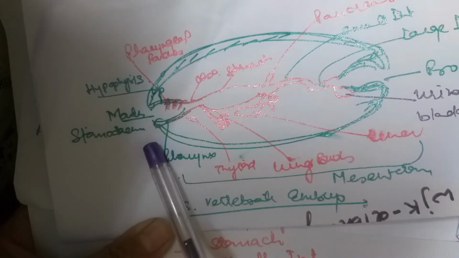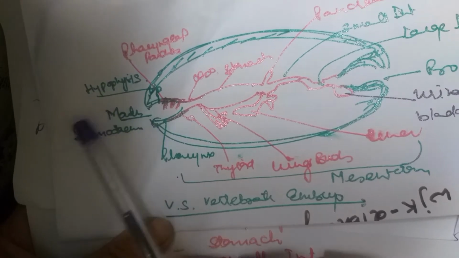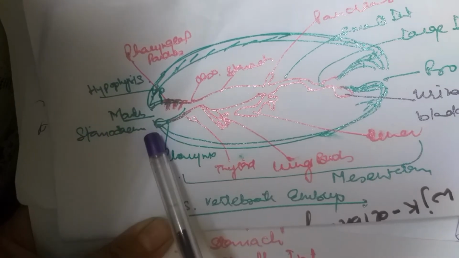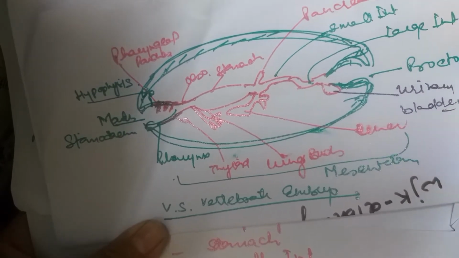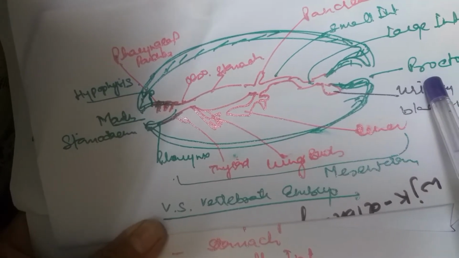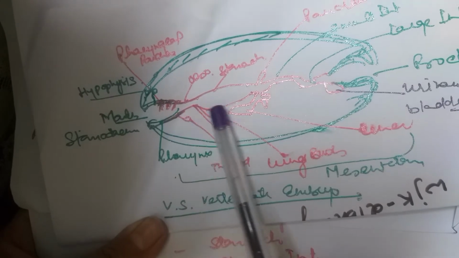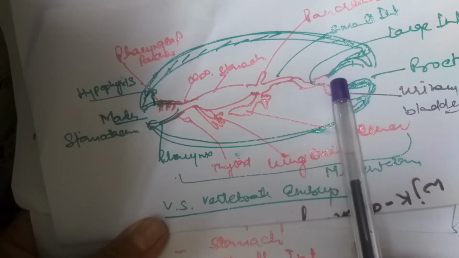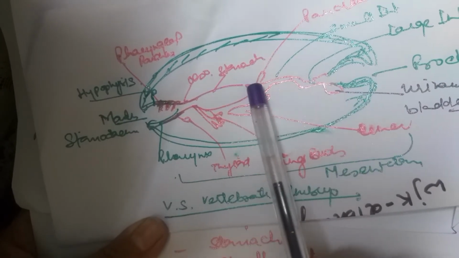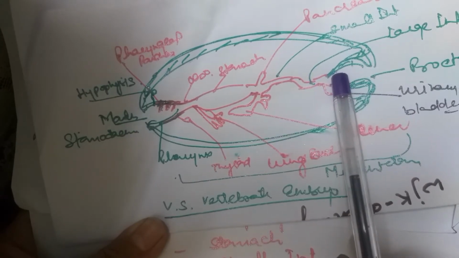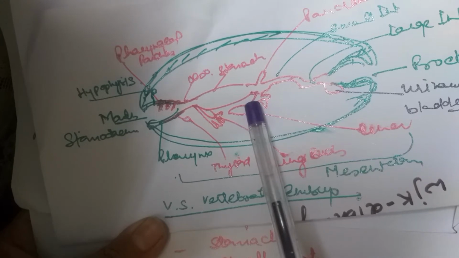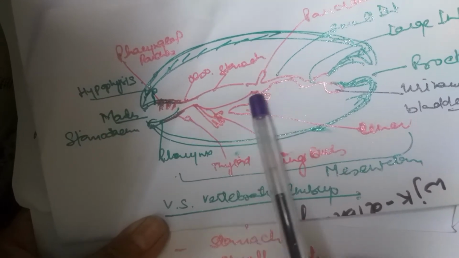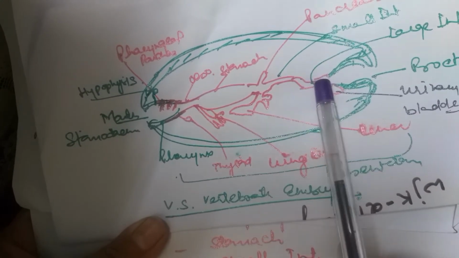The anterior part of the gut, which is lined by the ectoderm, is called the stomodeum, whereas the posterior part of the gut, which is lined by the ectoderm, is called the proctodeum. The middle portion is derived from the archenteron of the embryo, which is endodermal in origin, so it is endodermally lined.